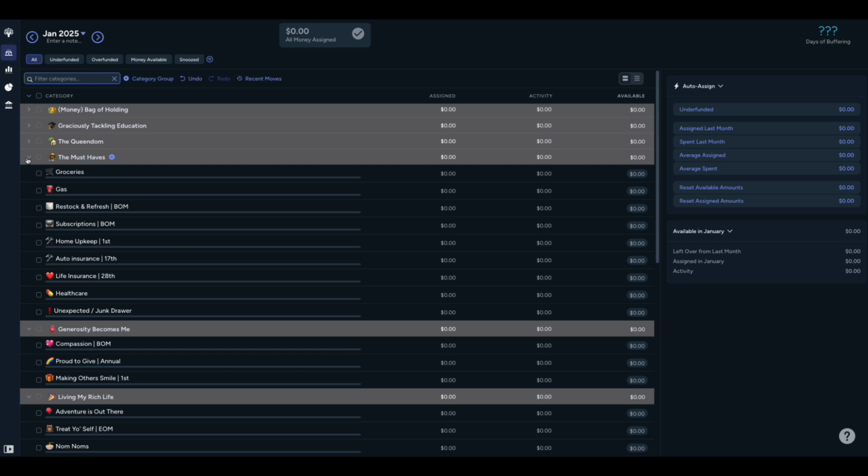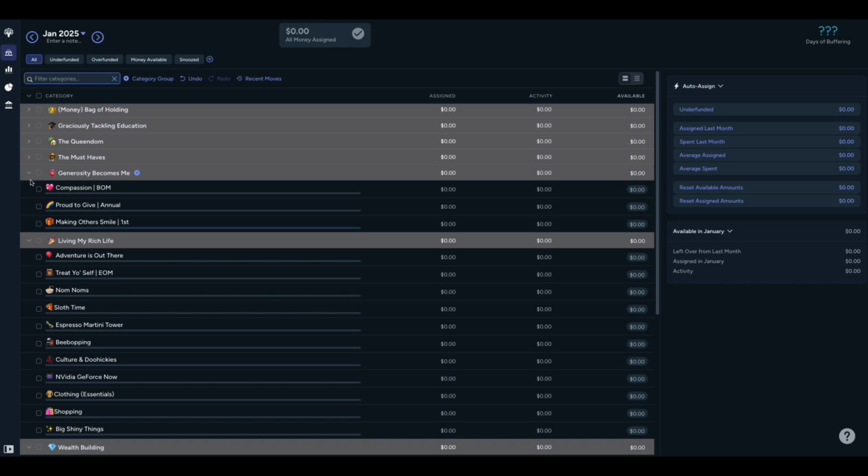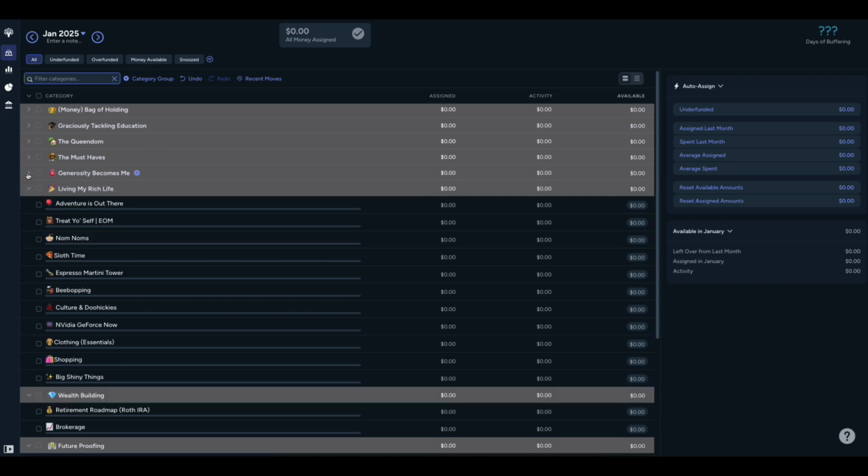And then going into the next section here, we have generosity becomes me. Under that, those are items like donations that I make monthly. I have an annual pot of money that I distribute. And then this Making Others Smile is just a gifts fund I put into a savings account and use for gifts throughout the year.